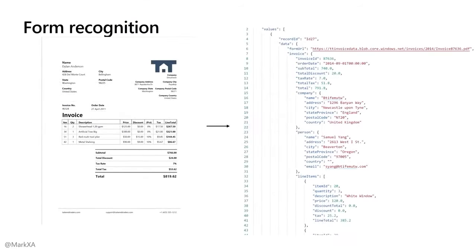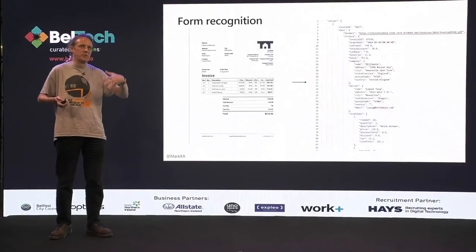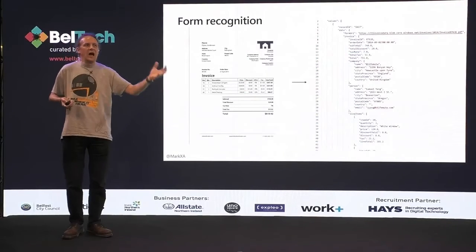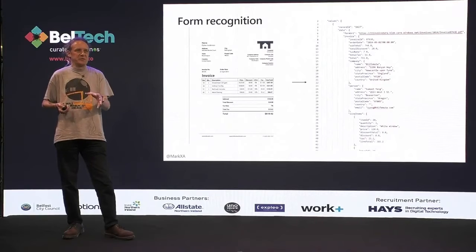So what we're going to do is plug in some form recognition. This is another service, a second service that's available within Azure, Form Recognizer. And that's an AI service. What you do is you feed in a small number of invoices to it. It analyzes those, produces an AI model, and will then be able to take any other form in that format, so a form or a receipt or an invoice, whatever, pull that information out and return it to you in a structured form.